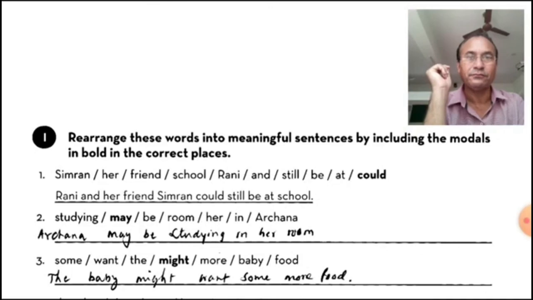Now let's see. Studying, may, be, room, her, in, Archana. So, Archana may be studying in her room. Archana is the subject, may, helping verb, be, and studying in her room. This makes meaning, but if you make the sentence without following the structure, it will not bear a meaning.